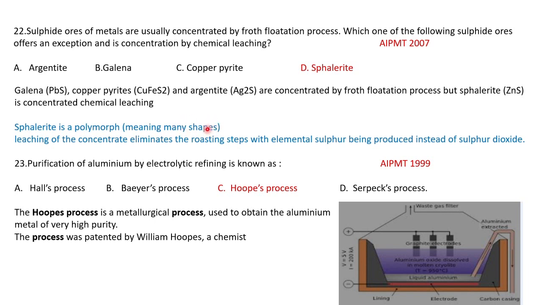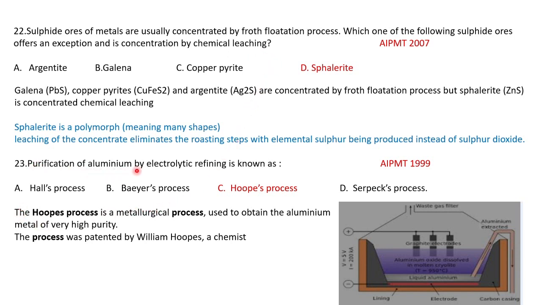Because of this structure, this eliminates roasting. In roasting, it eliminates sulfur instead of sulfur dioxide. Because of this behavior, it undergoes chemical purification by chemical leaching, not by froth flotation.